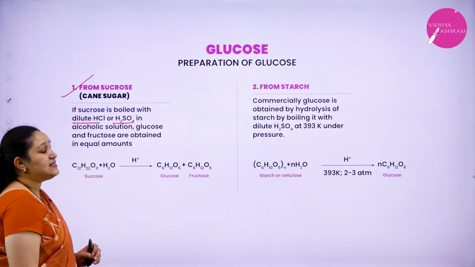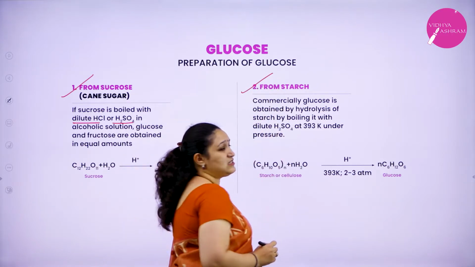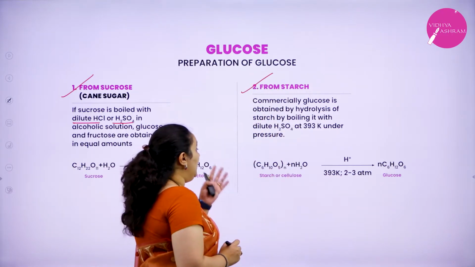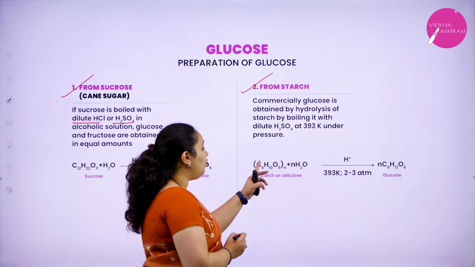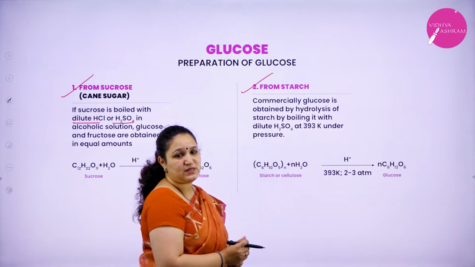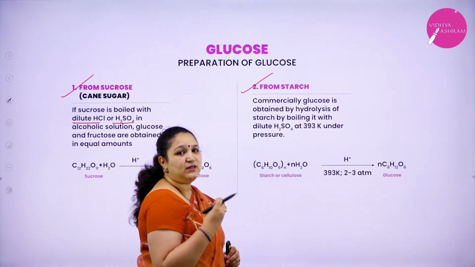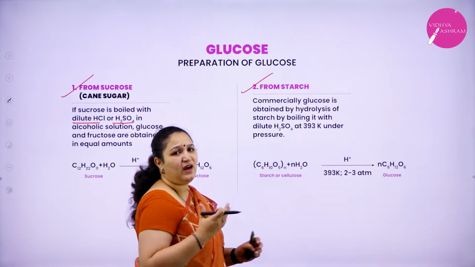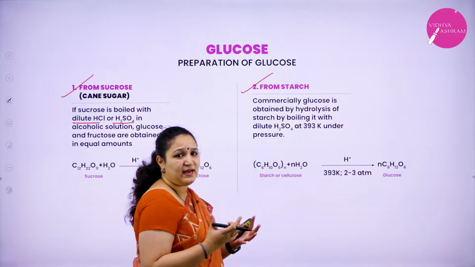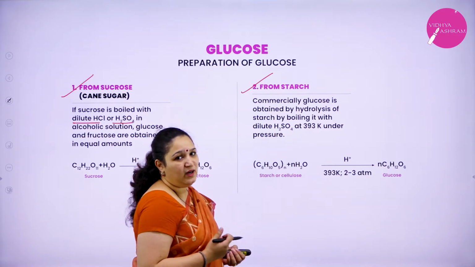The second method is from starch. Starch has the formula (C6H10O5)n. Because it's a polysaccharide, n can be any number above 10. N can be 50, 100, etc. Starch is made up of a large number of monosaccharide units.